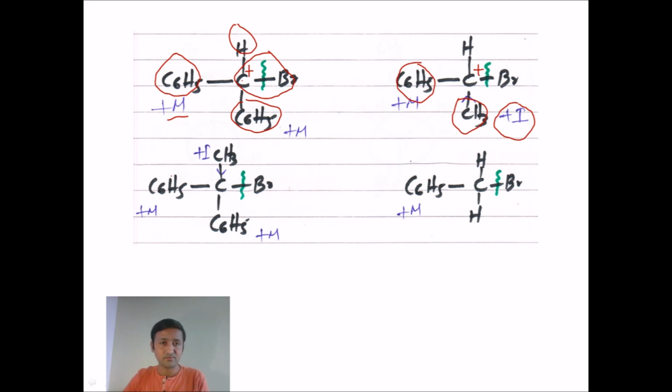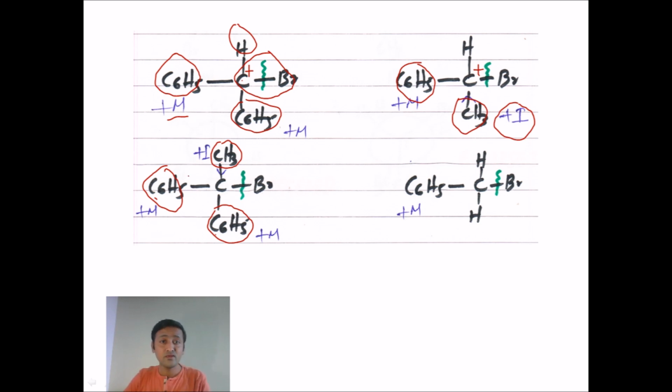In the third one, we have two phenyl and one methyl. These two phenyl groups stabilize the carbocation, and the methyl is giving electrons to the carbon having the positive charge, so again it stabilizes the carbocation.